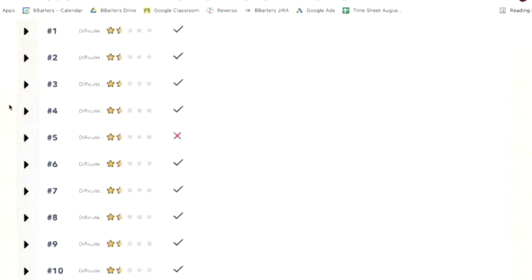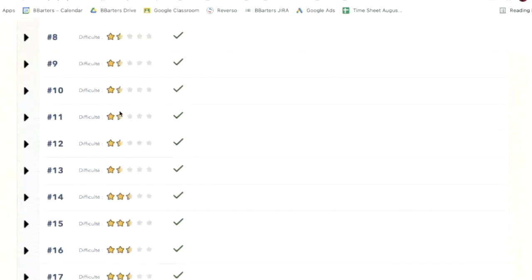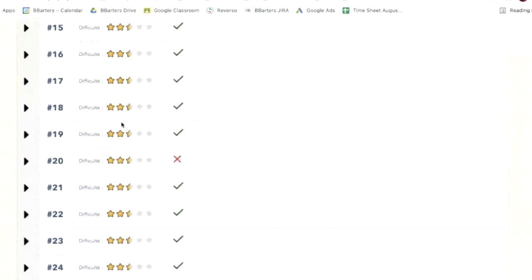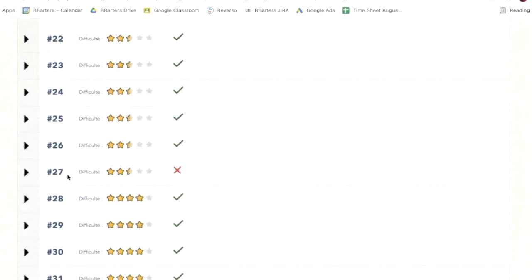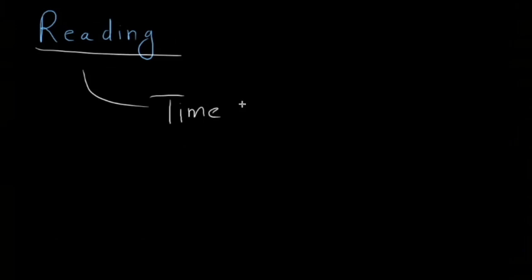Roundabout first 20 questions are quite easy. If you can see, the level of difficulty starts with 1.5 stars and it goes to 2.5 stars. It will stay like that till about 27. So out of which I will say first 25 questions are comparatively easier. If you talk about reading test, the biggest challenge I think that is there is time management. Where people falter a lot is time management.